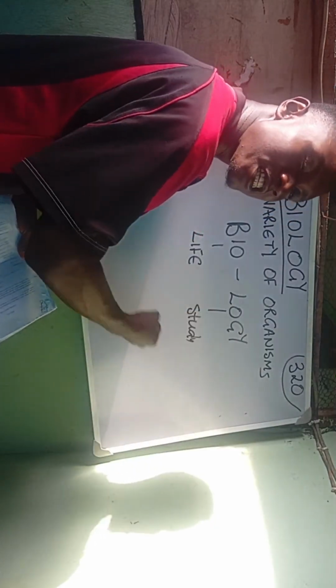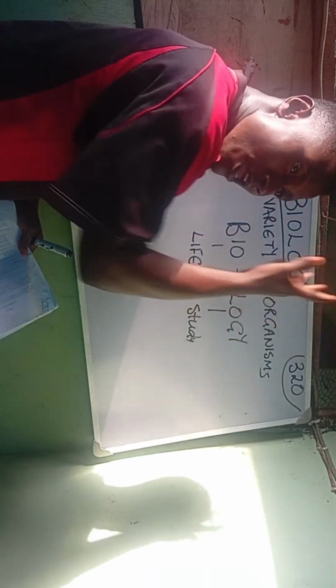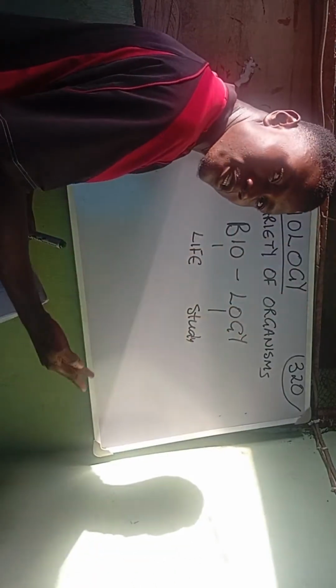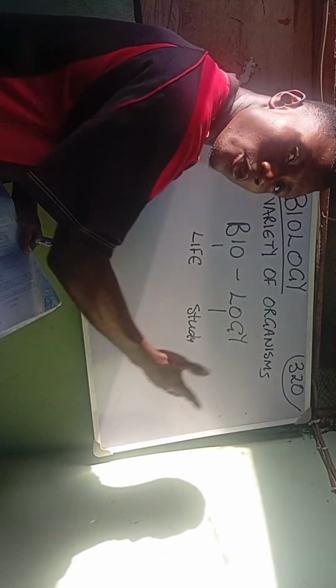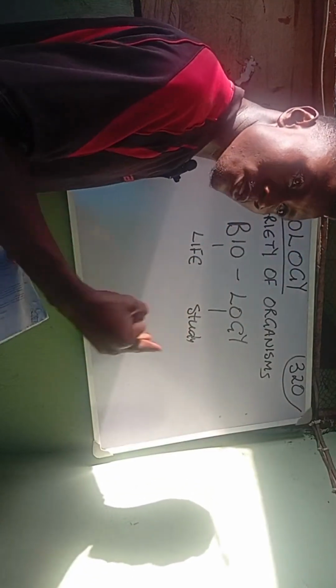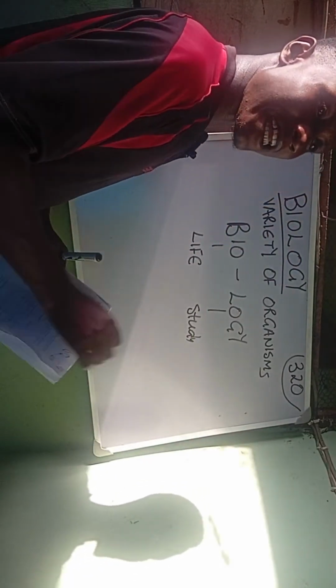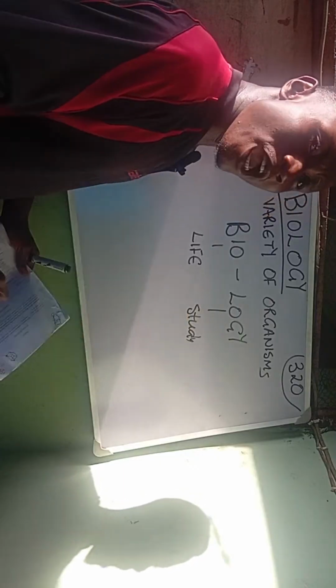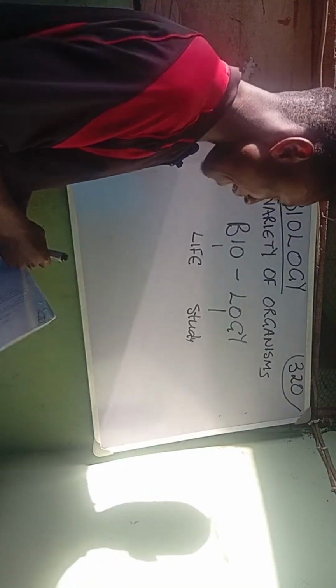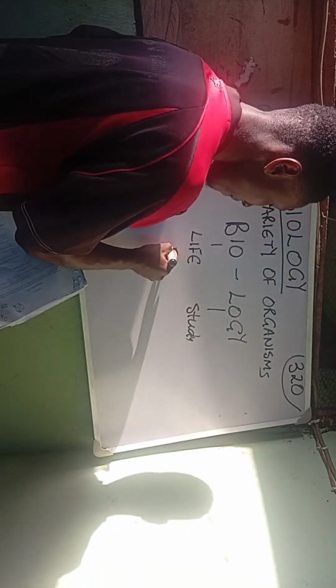And when we say it is the study of life, we are going to be opening a bracket to say it is the study of living organisms. Now biology is divided into 2 sections, where we have the plant biology and where we also have the animal biology.